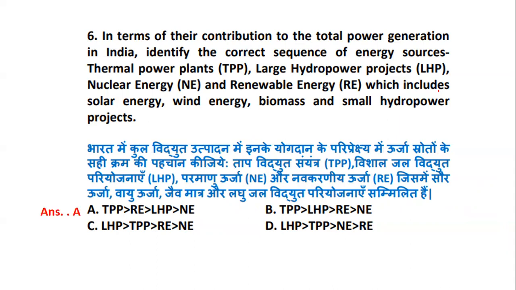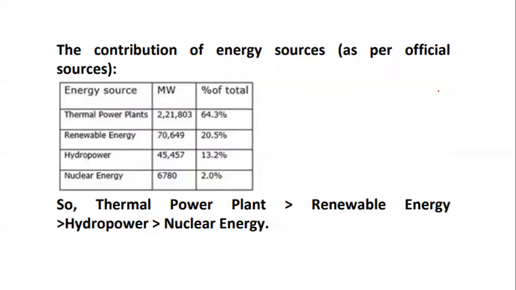So when we are talking about the contribution to the total power generation in India, it is basically the thermal power plants highest, followed by the renewable energy, then by the large hydropower projects, and then comes the nuclear energy. So let's have a look also.